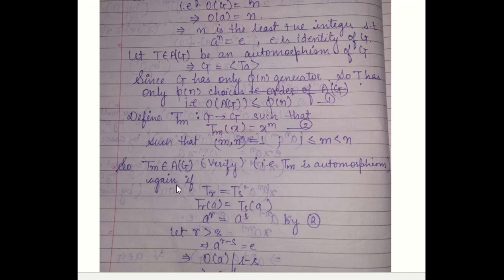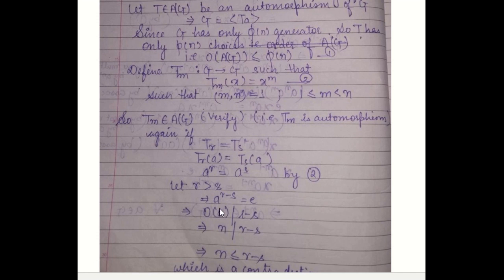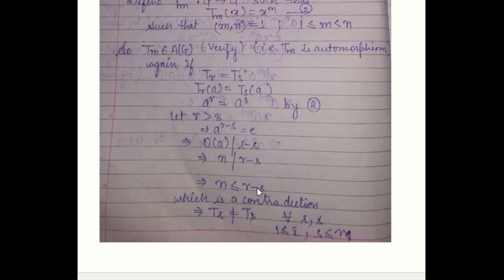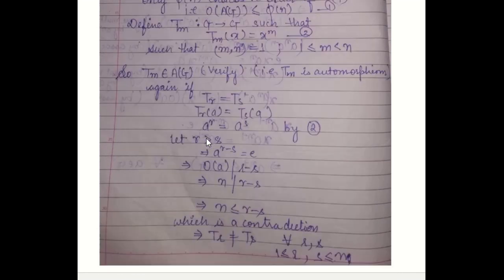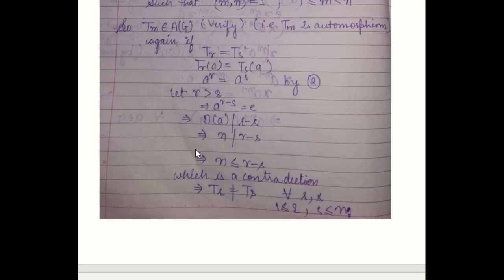So for this we define T_r(a) equal to T_s(a), that is, a^r is equal to a^s. Let r be greater than s. So this implies a^(r-s) is equal to identity. The order of a divides r-s, so n divides r-s. So n is less than or equal to r-s, which is a contradiction because we have already shown that n is the least positive integer such that a^n is equal to e. So n cannot be less than or equal to r-s, which is a contradiction. So our assumption is incorrect.